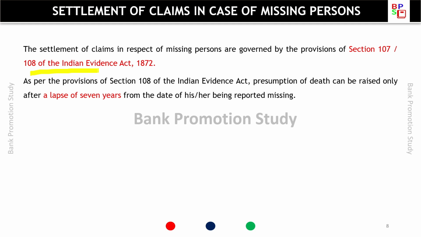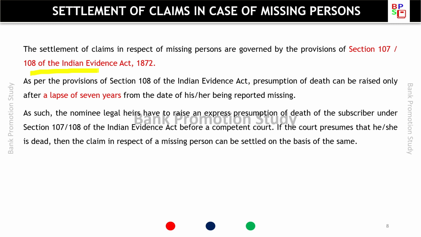As per section 108 of the Indian Evidence Act, presumption of death can be raised only after a lapse of 7 years from the date of the person being reported missing. So when the 7 years have passed, only then can we consider the death of the missing person.